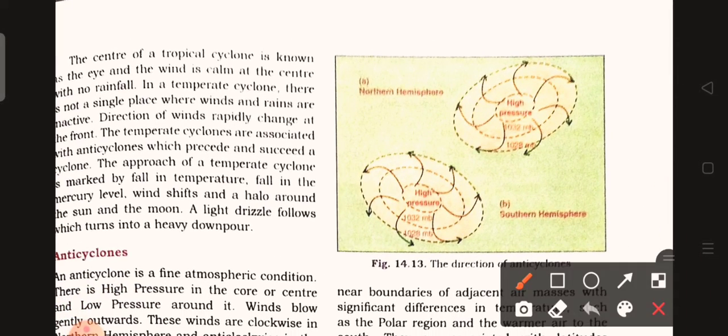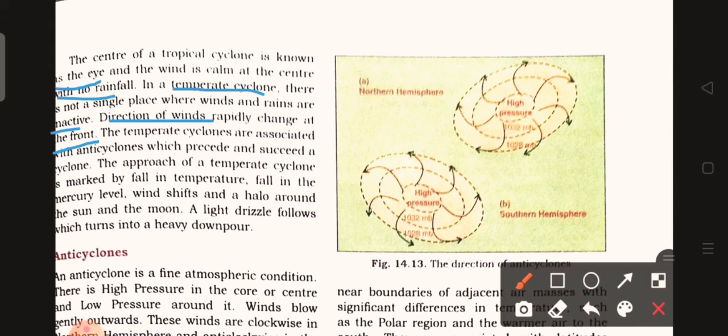The center of the tropical cyclone is known as the eye, and the wind is calm at the center with no rainfall, whereas in the temperate cyclone there is not a single place where wind and rain are inactive. In all the regions there are wind and rain occurring all the time. The direction of the wind rapidly changes at the front, to any direction.